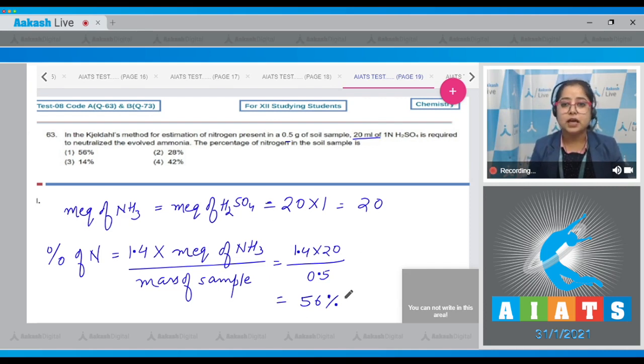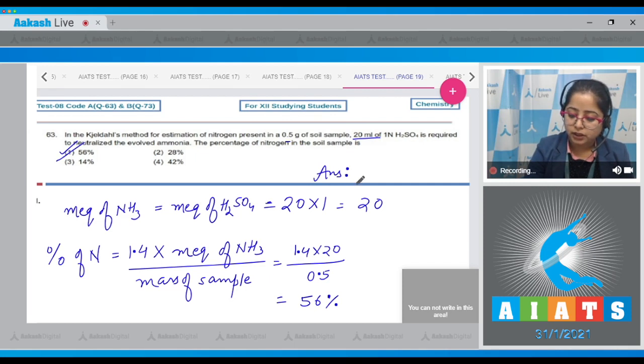Students, I have already multiplied this. You people, please avoid using calculator. In all my videos, I'm telling you that please avoid using calculator so that when you will be sitting in your NEET exam, the calculations for you will be easier. If you won't practice the calculations right now, it would be difficult for you all to solve the questions fastly in your NEET exam. So, better to start your practice now. So, in this case, the correct answer is option number 1. Here I'm writing answer is option number 1.